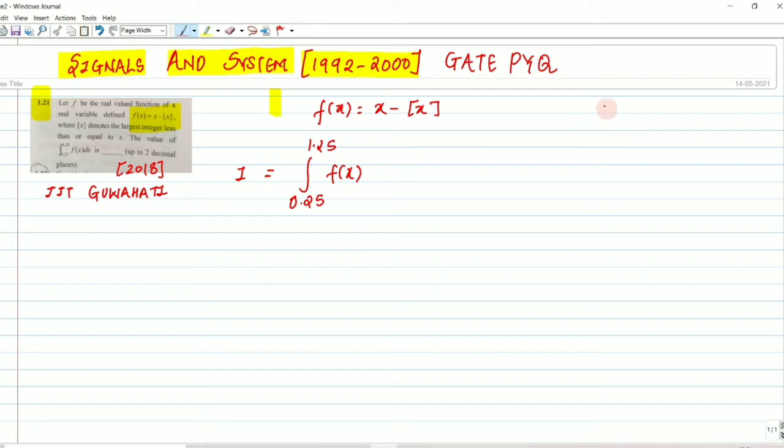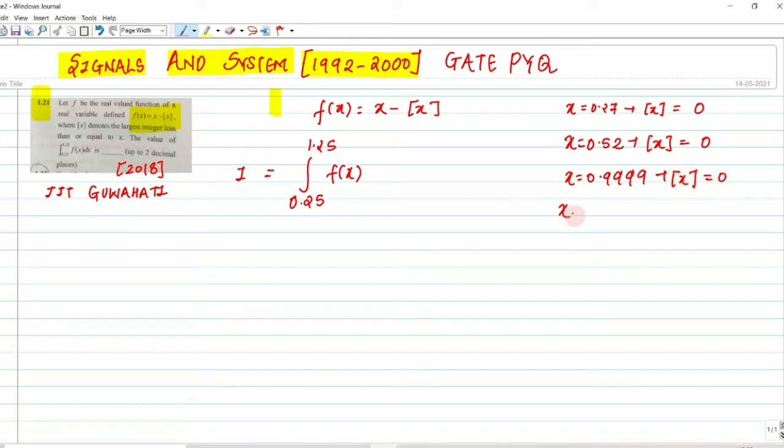Let me take some examples. If we take x equals 0.27, what is the value of ⌊x⌋? It will be 0, because we have to consider the integer value less than or equal to 0.27. That is 0. We don't take 1 because it is greater than 0.27. If we take another example, 0.52, the value of ⌊x⌋ will again be 0. For x equals 0.999, the value of ⌊x⌋ is also 0.